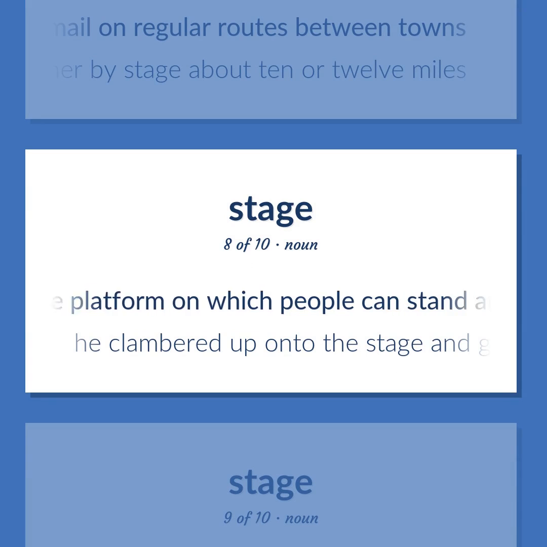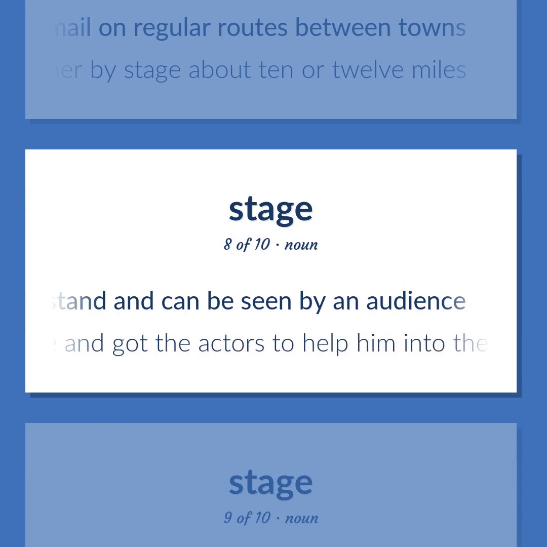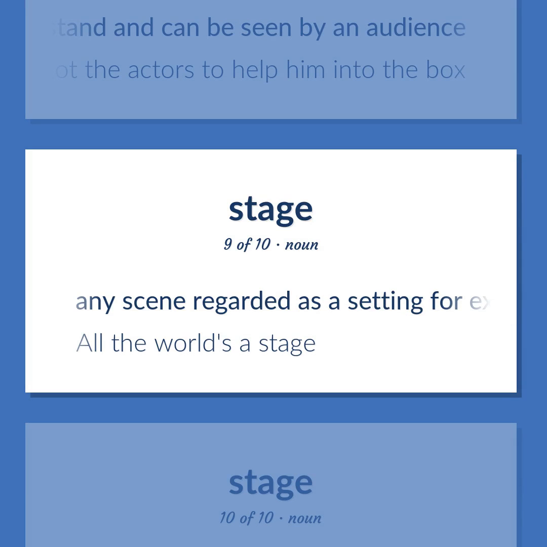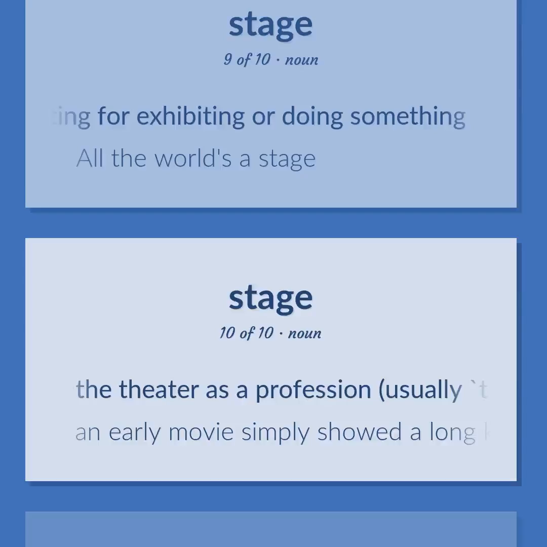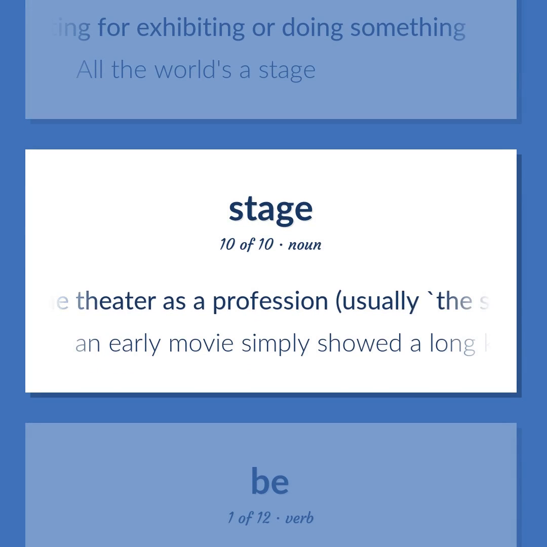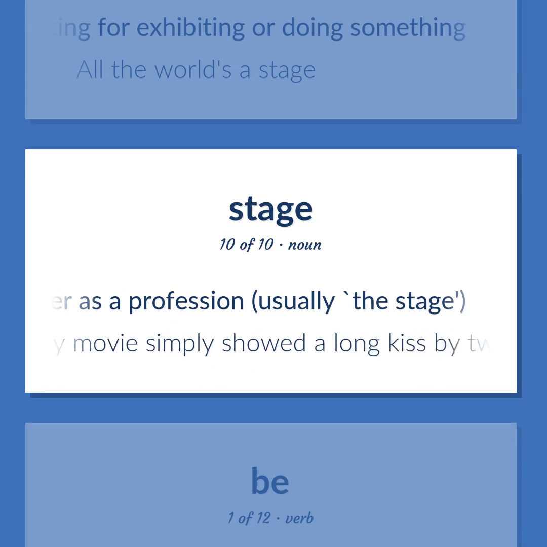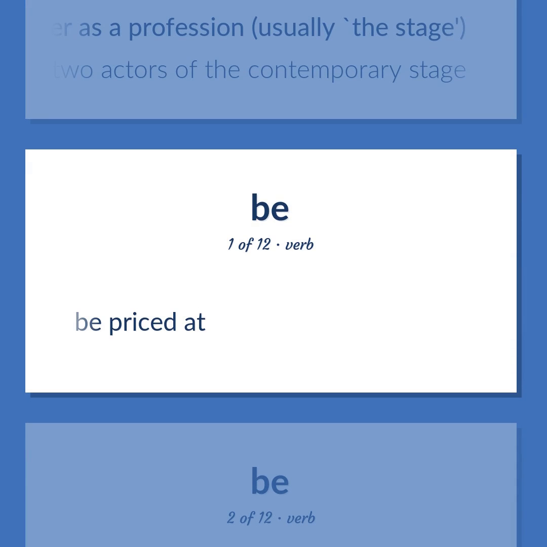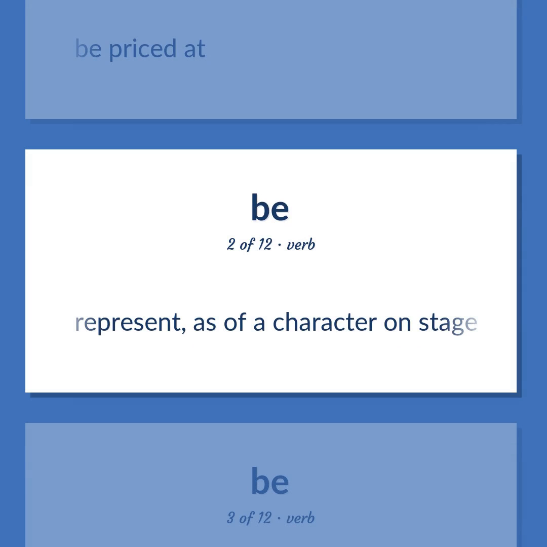A large platform on which people can stand and can be seen by an audience. He clambered up onto the stage and got the actors to help him into the box. Any scene regarded as a setting for exhibiting or doing something. All the world's a stage. The theater as a profession, usually, the stage. An early movie simply showed a long kiss by two actors of the contemporary stage. Be priced at. Represent, as of a character on stage.